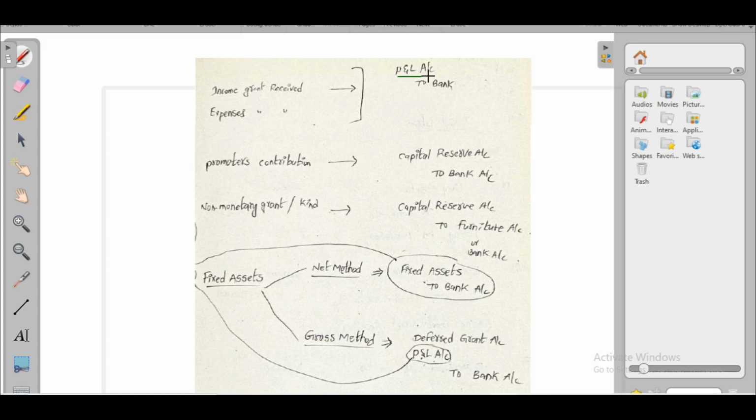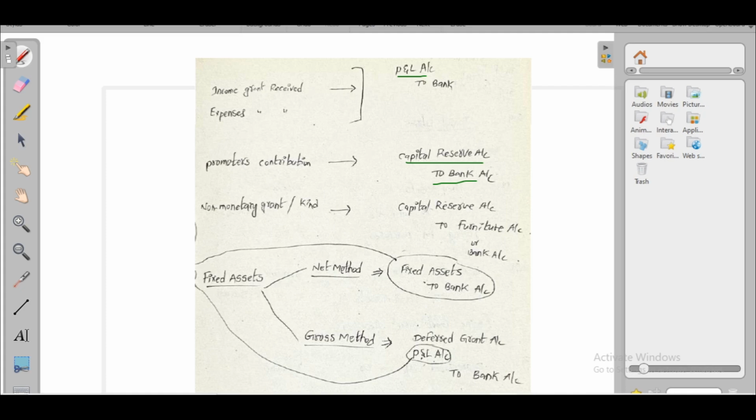If the grant received is in the nature of promoter's contribution, then we have to pass capital reserve account debit to bank account, because at the time of receipt of grant we had passed bank account debit to capital reserve account. If the grant received is in the nature of a non-monetary grant, or grant in the nature of kind, we have to pass capital reserve account debit to bank account.